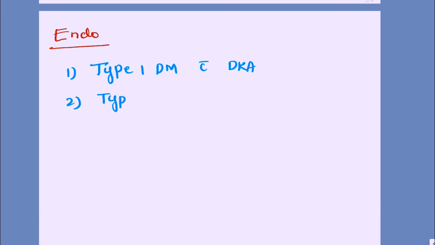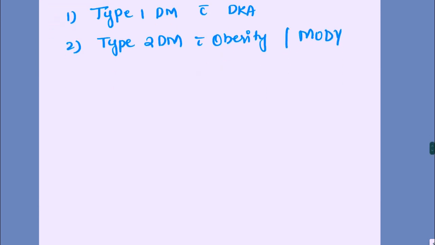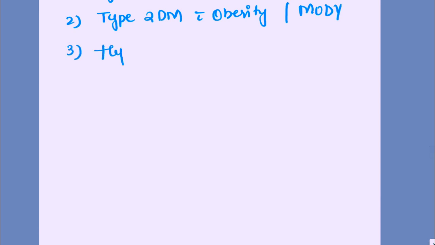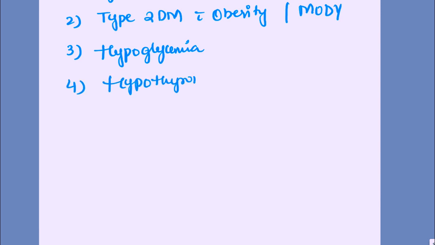Next, we'll see the important topics for the endocrine system. So in the endocrine system, the important topics are type 1 diabetes with or without DKA, type 2 diabetes mellitus, especially with obesity, or MODY can also be kept, maturity onset diabetes of the young. Hypoglycemia, very important. Hypoglycemia. Hypothyroidism. Hyperthyroidism.